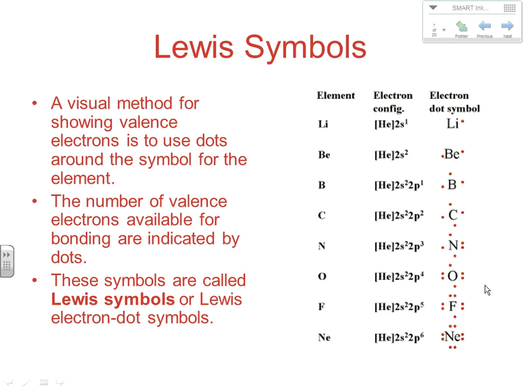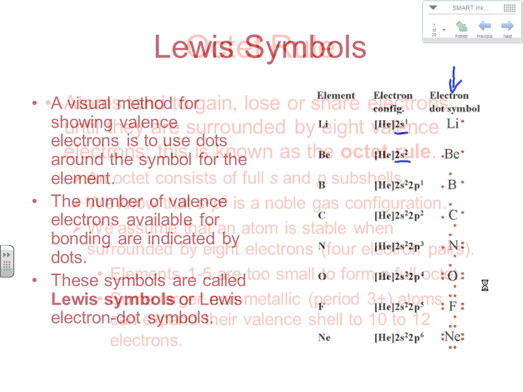And you can see in the far column over here that if you had one valence electron, like in the case of lithium, you would put one dot. If you have beryllium, two valence electrons, two dots, and so on. And while there is a notation for exactly where these dots should go, the general rule of thumb is no more than two dots on a side and just space the dots out and you'll be fine.